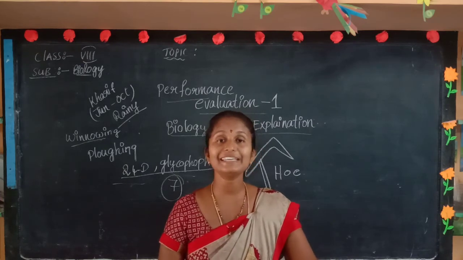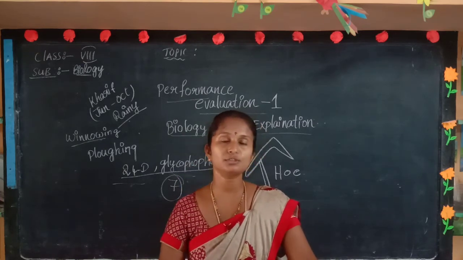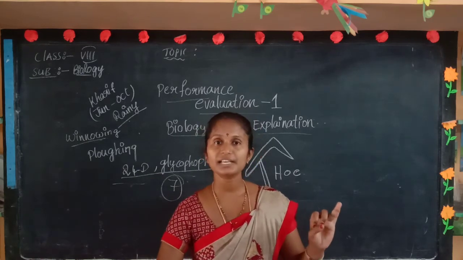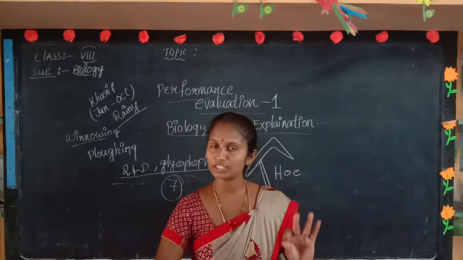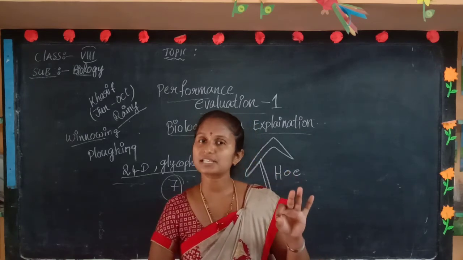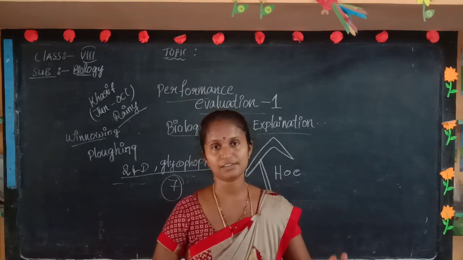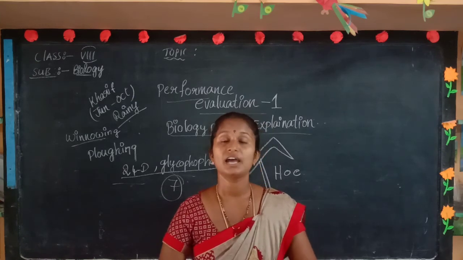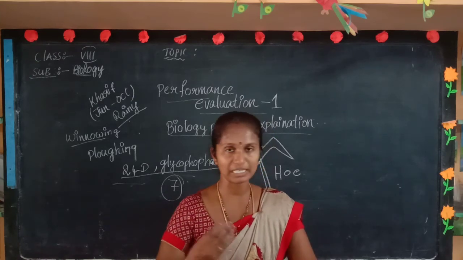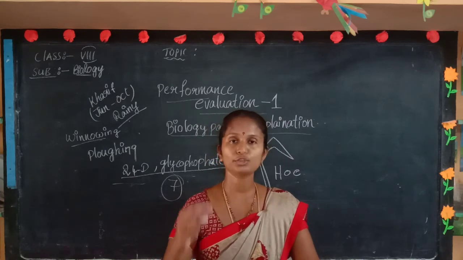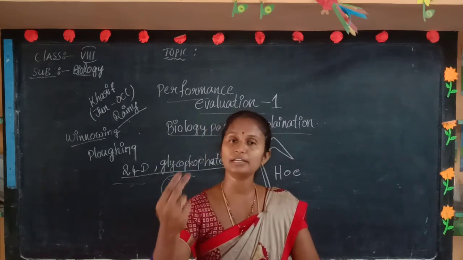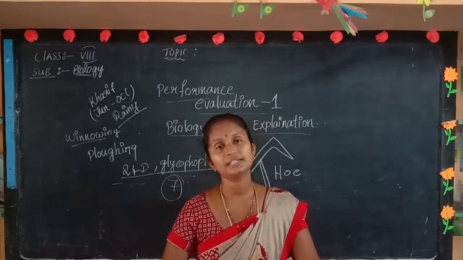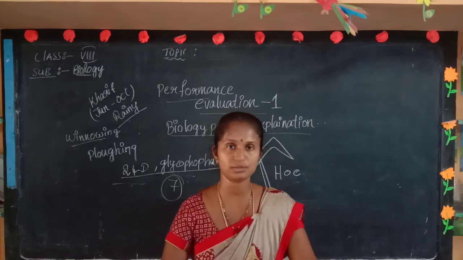And explain each step with at least two sentences. Preparation of soil, ploughing, leveling is enough. And next, sowing of seeds, checking the quality of seeds. And next, broadcasting or seed drill. Like that, 2 sentences per step is enough to get the 5 marks for this question. Or else, if you attempt the 11th question, A and B, you need to write both A and B. Then only you may get the full marks. If you write A and any one B, you may get only 2 and a half marks.